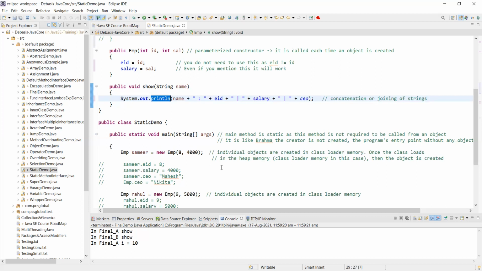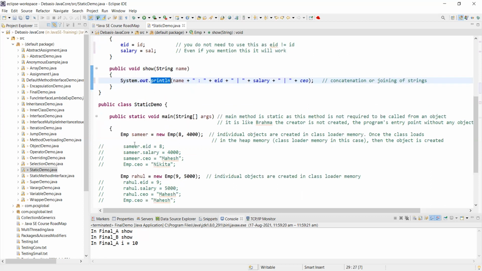Which is a method that helps you display something on the terminal, the output terminal. Now, similarly, what is this? Is this like anything we declare? Anything we declare?